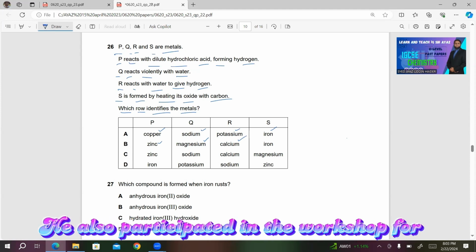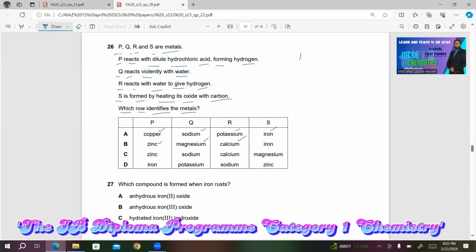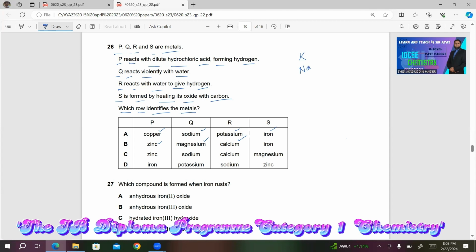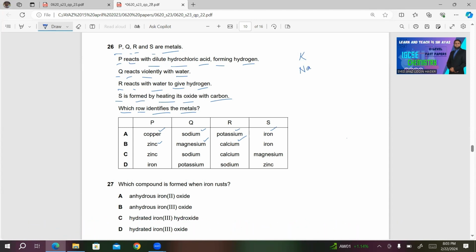First of all, I'm going to place these metals according to the reactivity series. You know that potassium is the most reactive. K is the symbol for potassium, so I'm writing K for potassium. Then we have sodium, Na is the symbol for sodium. Then we have calcium, Ca, magnesium, Mg.